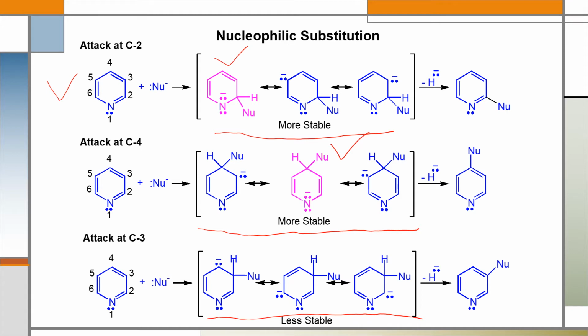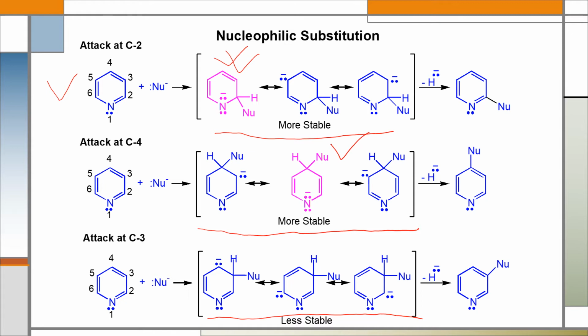because this more stable resonance form forms first when a nucleophile attacks at position 2 compared to position 4, because at position 4 this more stable resonance form does not form first.